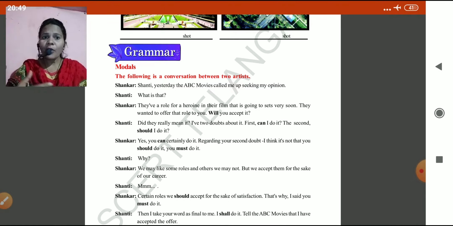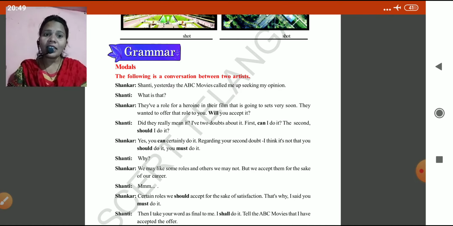We may get some good characters, good roles in the movie, sometimes a villain, this kind of characters. We accept them for the sake of our career. We don't know which character brings us a bright future, so we have to accept and respect all the characters as an artist.